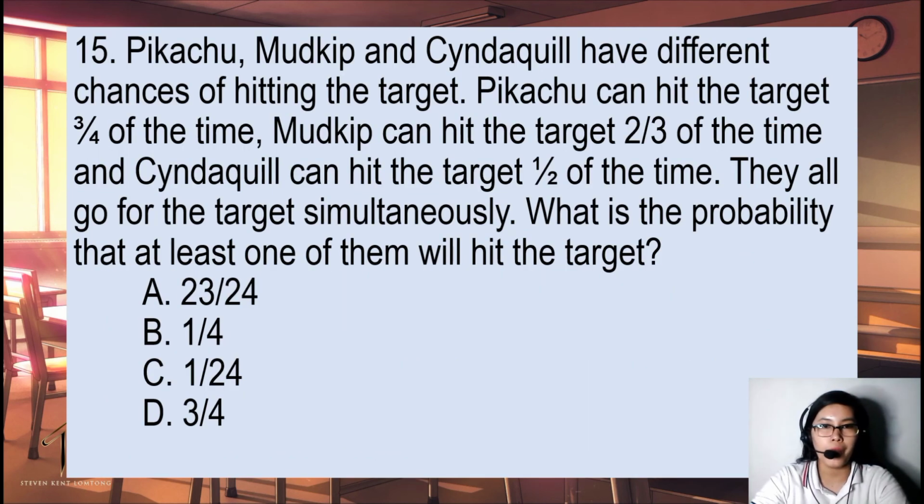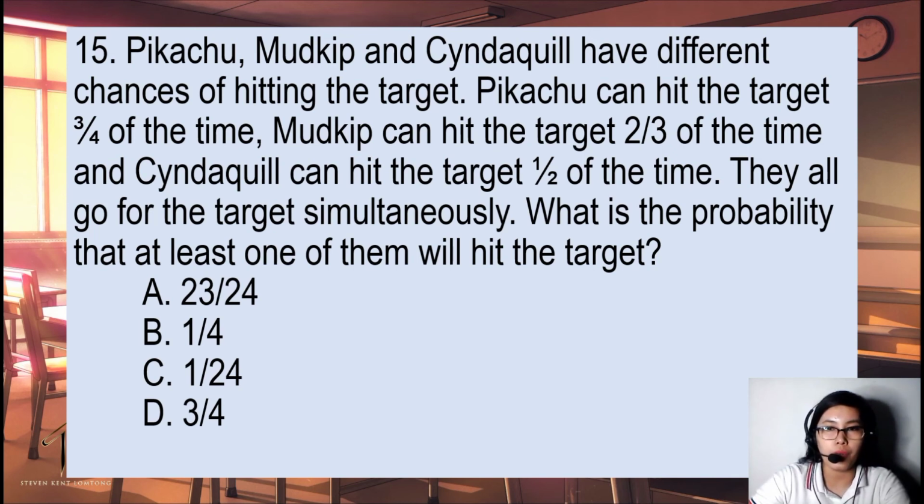So, Pikachu, Mudkip, and Cyndaquil have different chances of hitting the target. Pikachu can hit the target 3/4 of the time. Mudkip can hit the target 2/3 of the time. And Cyndaquil can hit the target 1/2 of the time. They all go for the target simultaneously. So, what is the probability that at least one of them will hit the target?